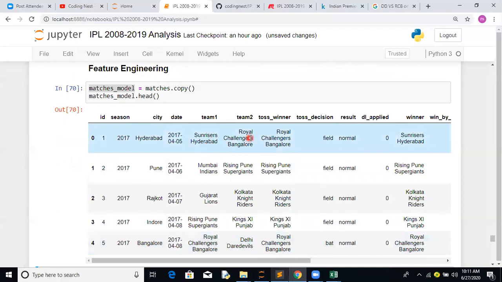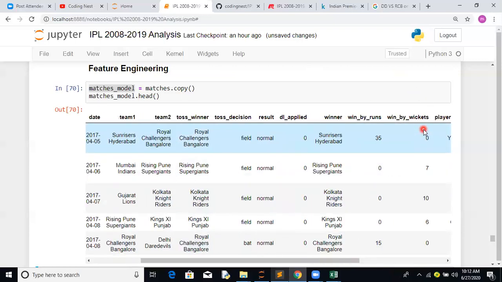Again, team one, team two, toss winners, toss decisions, result, all these are categorical columns that we take into account for the winner. So we have to convert these into numerical columns by using some label encoders.